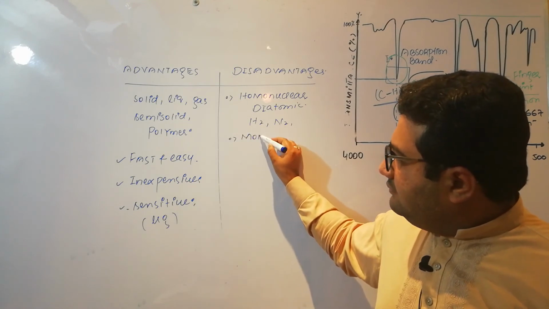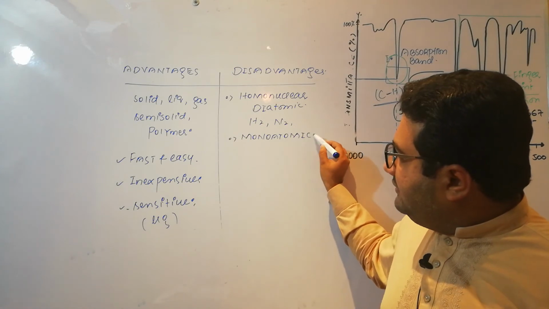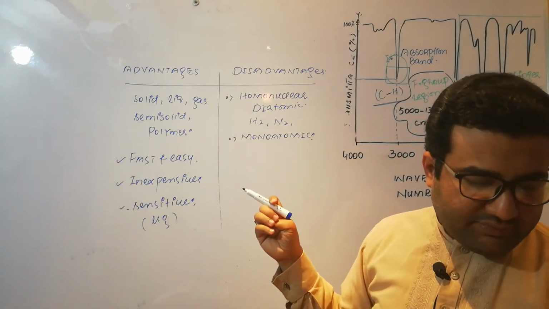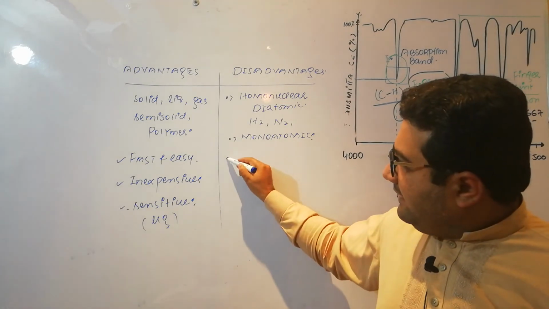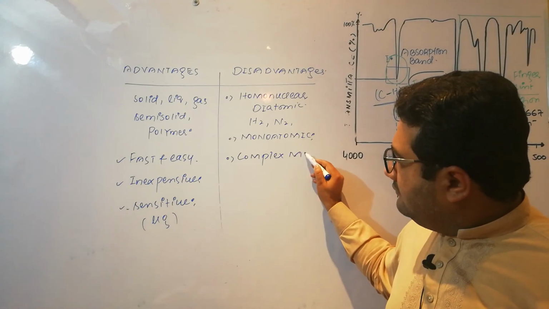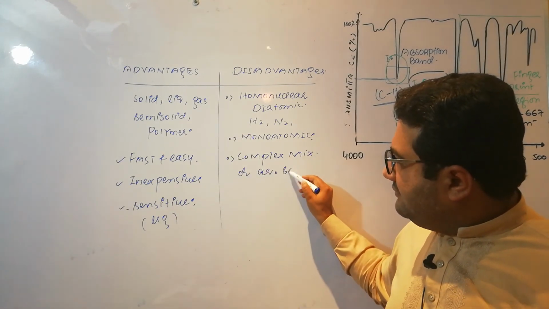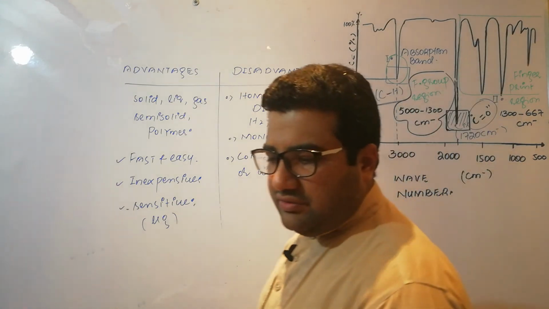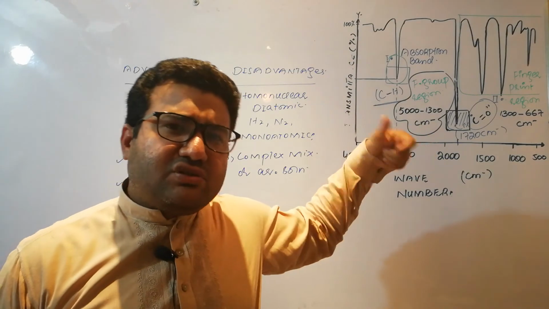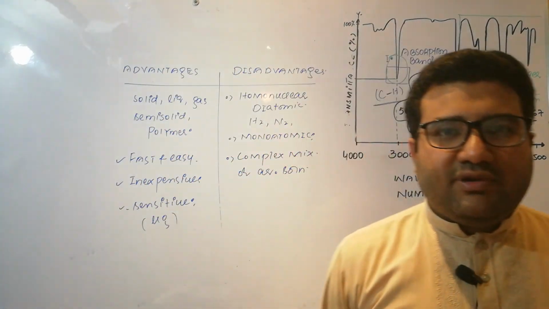Even monoatomic ions cannot be analyzed by using the IR spectroscopy. Complex mixtures or aqueous solutions can also not be analyzed by IR spectroscopy, because the IR spectrum will become so complex that it will not be valuable for us then.